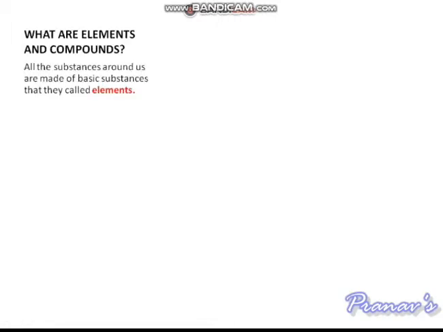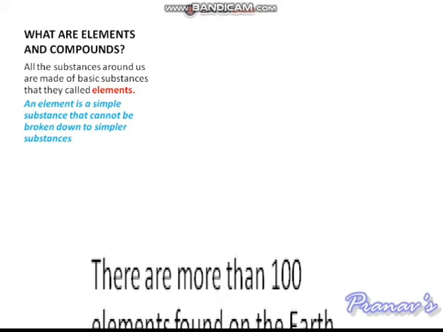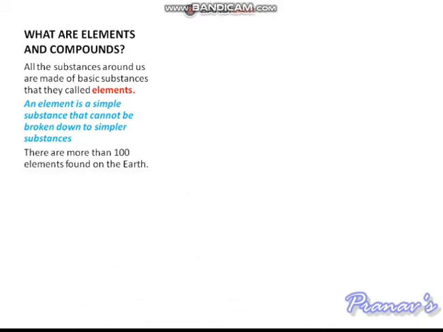Let's start the chapter. What are elements and compounds? All the substances around us are made up of basic substances that are called elements. An element is a simple substance that cannot be broken down into simpler substances. There are more than 100 elements found on the earth.